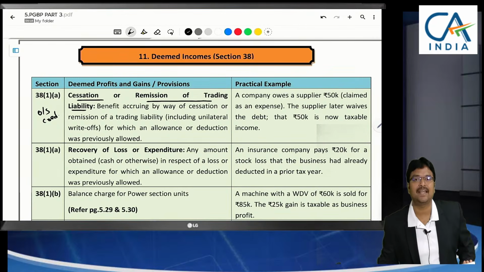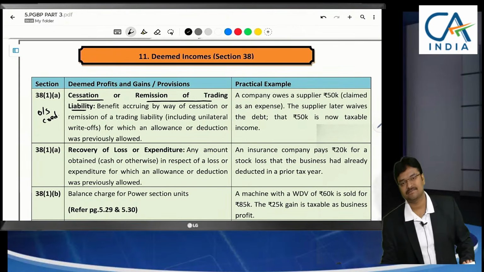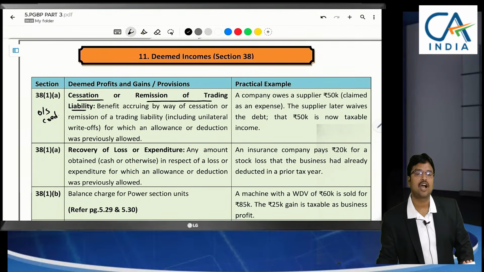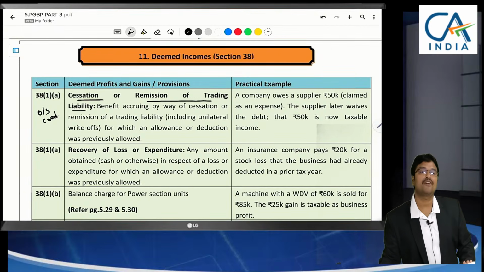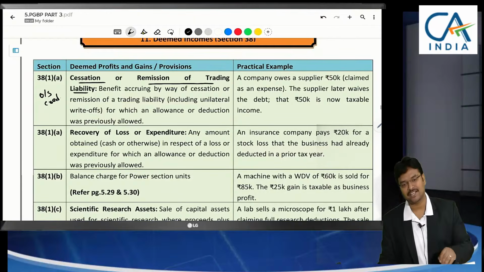How can they simply confirm that? Since the supplier has not confirmed, it will be added back. That's not correct practically. But what they are practically doing is adding back outstanding creditors not confirmed by the supplier. That is not correct. They have to check the bank payments at least. We are making payment directly to the vendor.